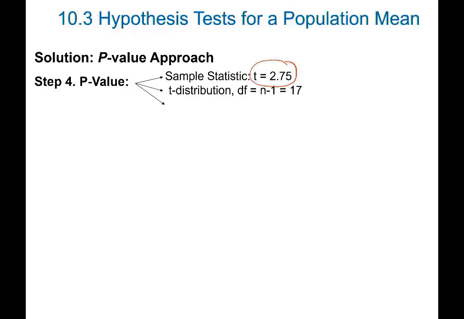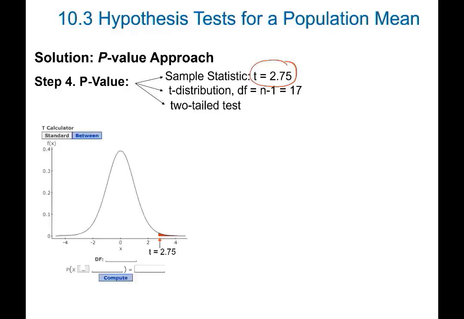Why the kind of test? Because if it's a two-tailed test, my p-value should be double the extreme area. This value is my evidence. Because it's a two-tailed test, my p-value should be double. We need to multiply this area by 2. That is the p-value. Let's find this p-value using the table.